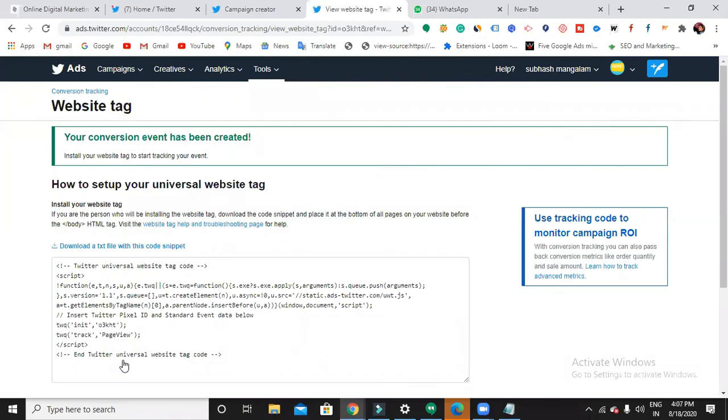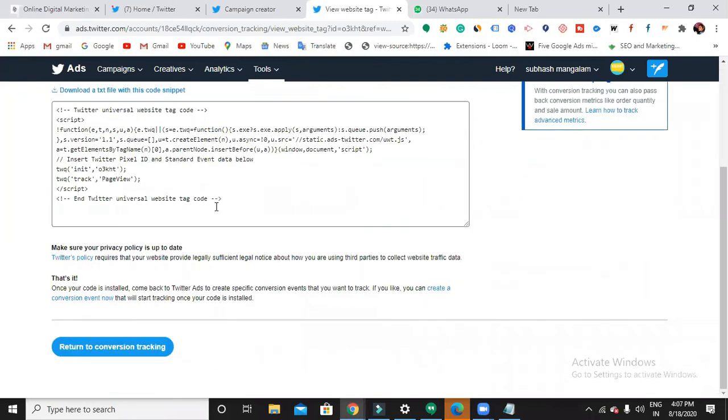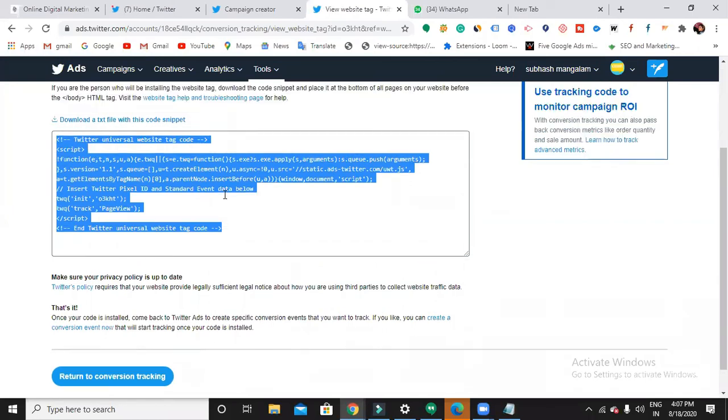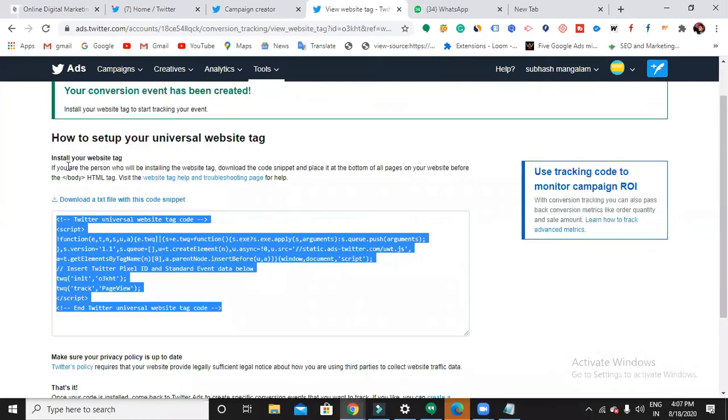So here comes how to set up your universal website tag. Copy the complete code here. Where you need to paste the code? If you are installing the website tag, download the code snippet and place it at the bottom of all pages on your website, before the body.